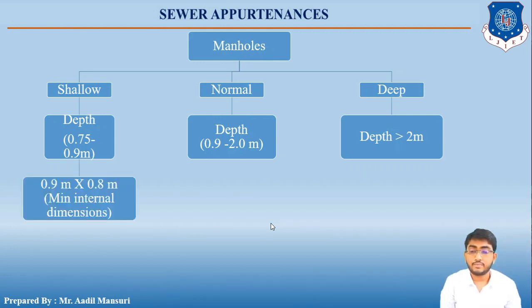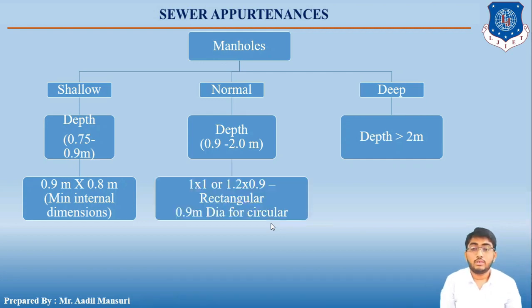Next is the dimensions. The shallow manhole has a minimum internal dimension of 0.9 meter by 0.8 meter. Normal manholes usually have 1 by 1 or 1.2 by 0.9 meter if it is a rectangle, and if the manhole is circular, then the minimum diameter should be 0.9 meters.